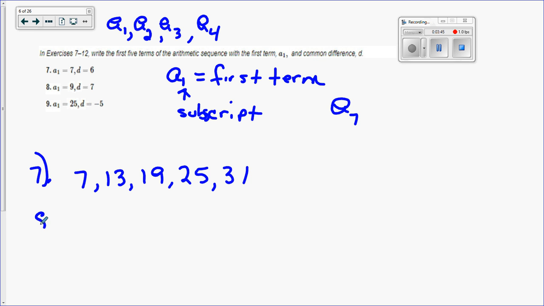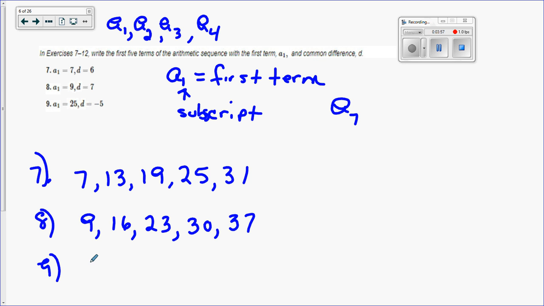All right, for number 8, A sub 1 is 9. Add 7. Add 7. Add 7. Add 7. And for number 9, A sub 1 is 25. And now I'm going to add -5 or subtract 5, however you want to look at it, but I'm going down, and that would be my first 5 terms, okay?